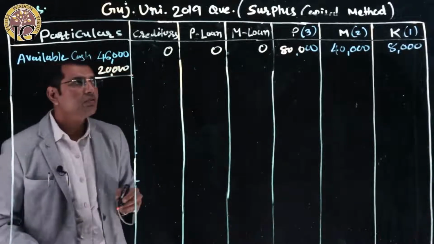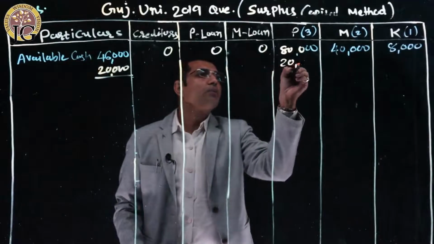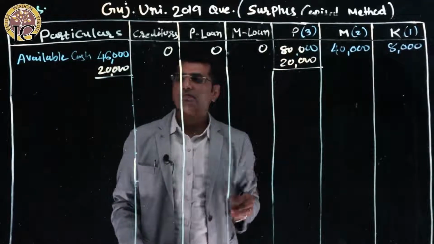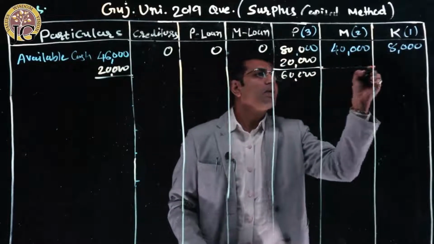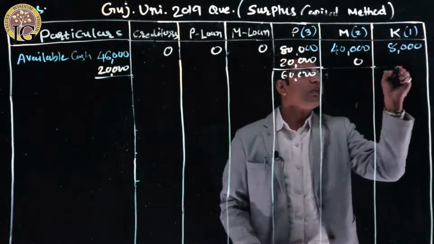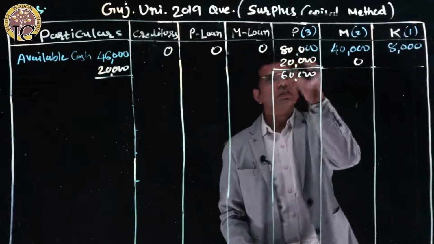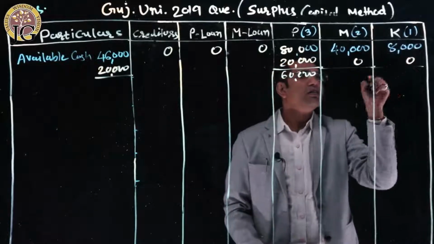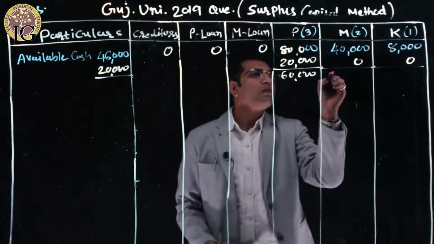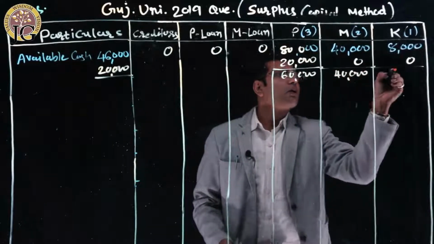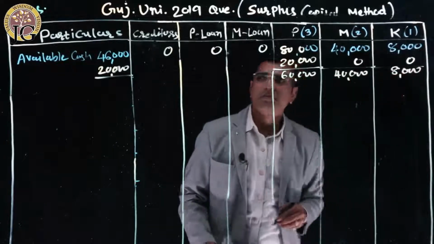So 20,000 rupees is paid to P in the first phase. So 60,000 balance is left over. M will get nothing because M's capital contribution is less than P. K has the least capital factor, so K will get last. So 40,000 and 8,000 will remain.